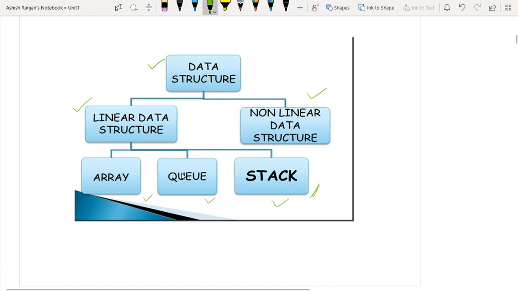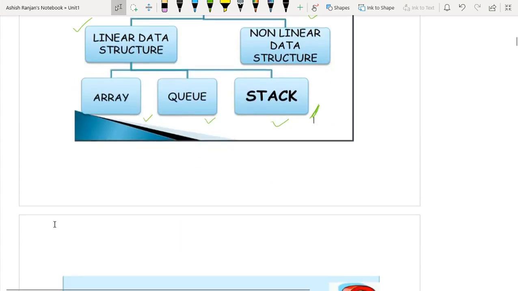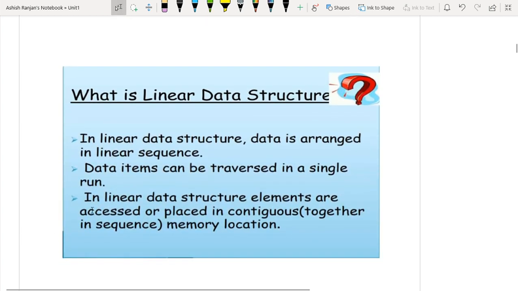Now in this unit, I will focus on the stack data structure. So what is linear data structure? In linear data structure, data are arranged in the linear sequence, and data items can be traversed in a single run.